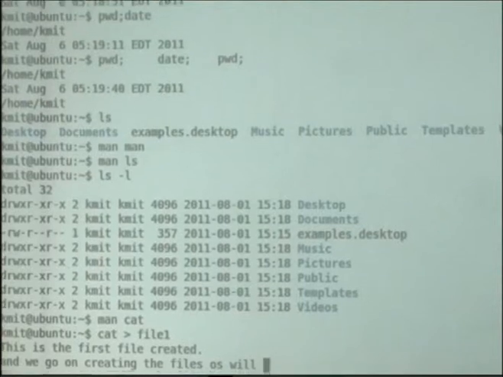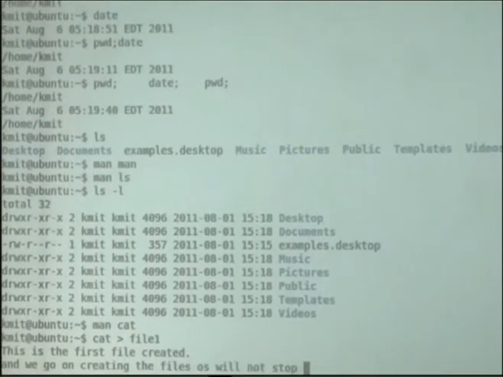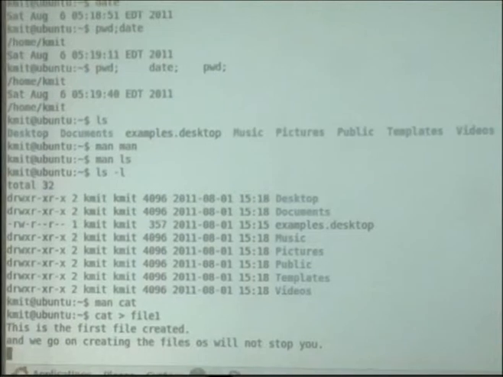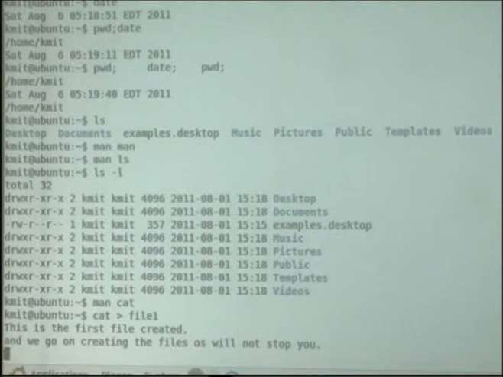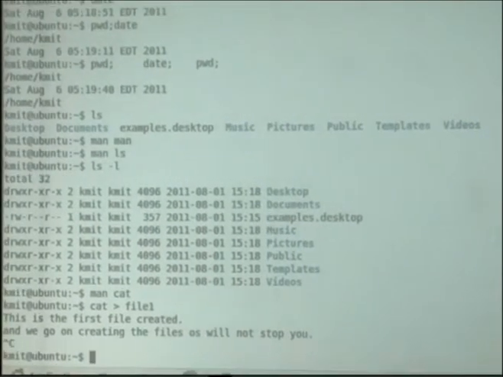This will not stop you. Whenever you hit enter, it gives you scope for adding another line. Now here I want to stop, so for stopping I'll just press Ctrl C.